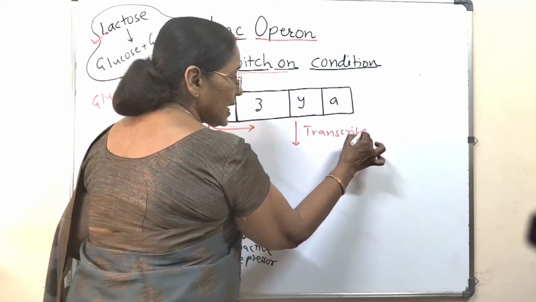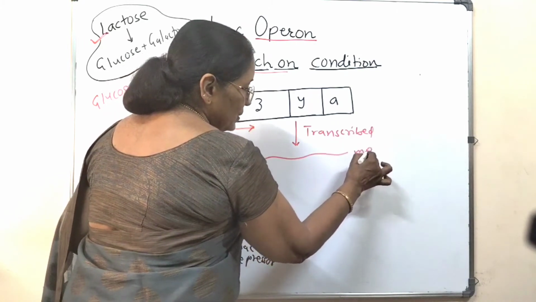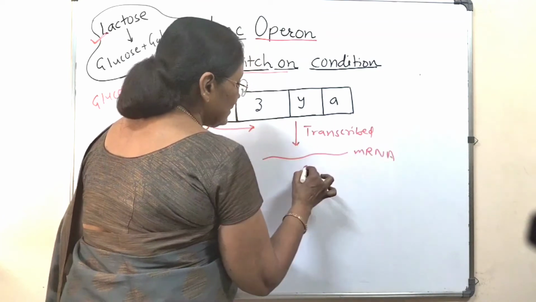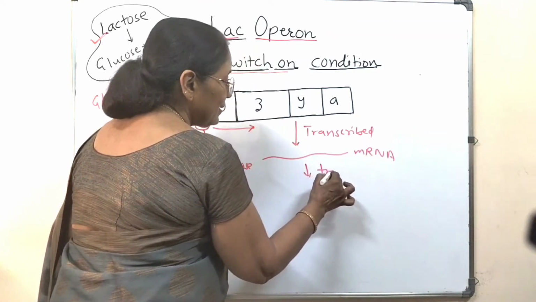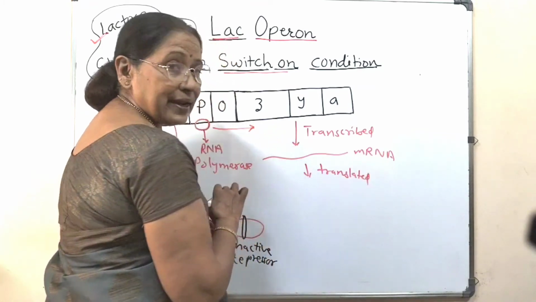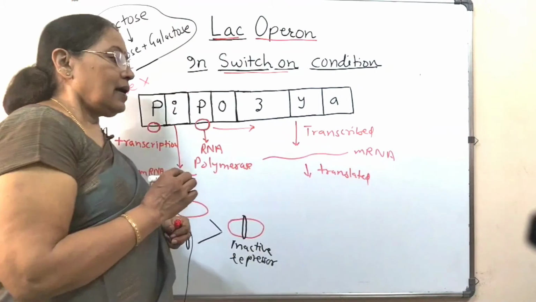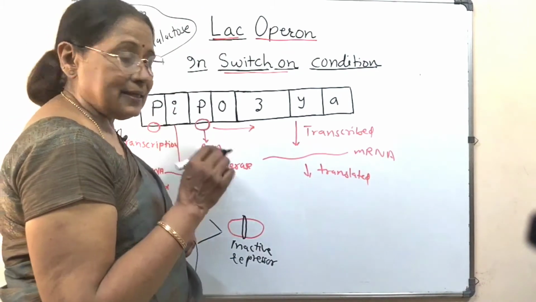When they are transcribed, we get a common mRNA. When this mRNA is translated, we get the three enzymes.